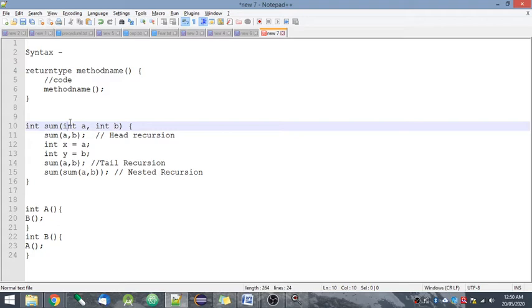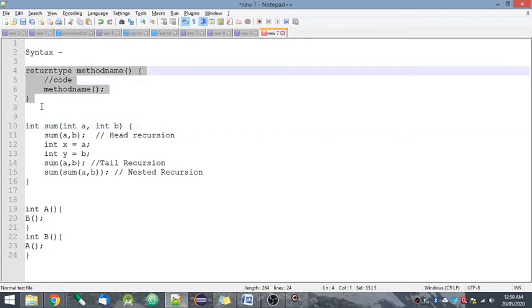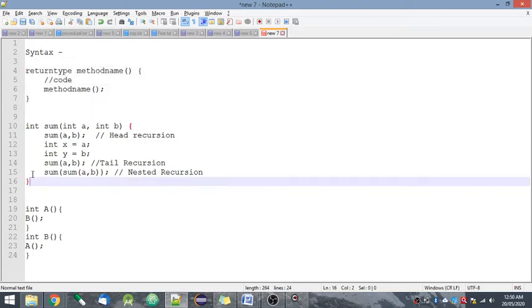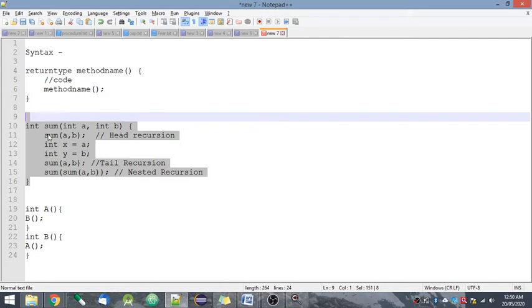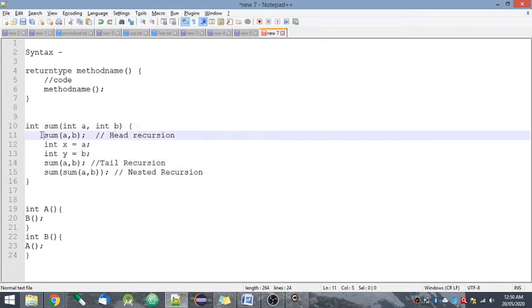Now there are two types of recursion. One is direct recursion and one is indirect recursion. Direct recursion means when a function calls itself. So the syntax that I told you is basically of a direct recursion. Also here is an example of direct recursion. There is a sum function. We have parameters a and b, and I am calling the same function within this function. So it is a direct recursion. A function calls itself.